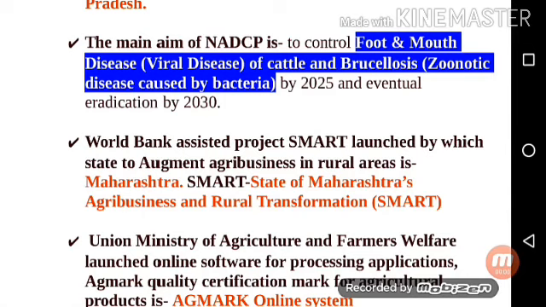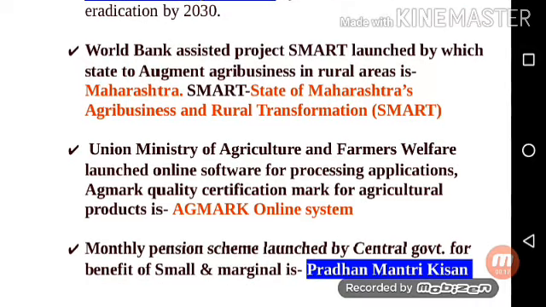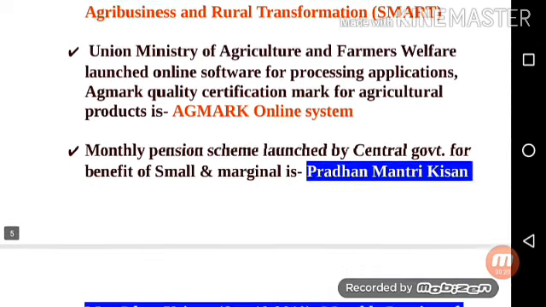Next point is World Bank assisted project SMART, launched by which state to augment agribusiness in rural areas? That state is Maharashtra, and SMART means State of Maharashtra's Agribusiness and Rural Transformation. Next point is Union Ministry of Agriculture and Farmers Welfare launched online software for processing applications for Agmark Quality Certification Mark for agricultural products, which is the Agmark Online System.